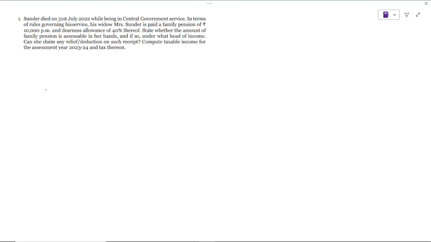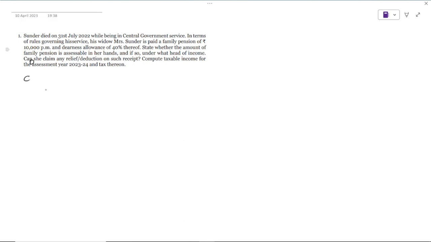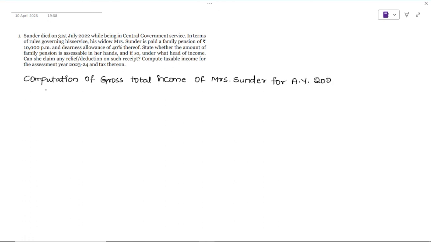Computation of gross total income of Mrs. Sundar for the assessment year 23-24.